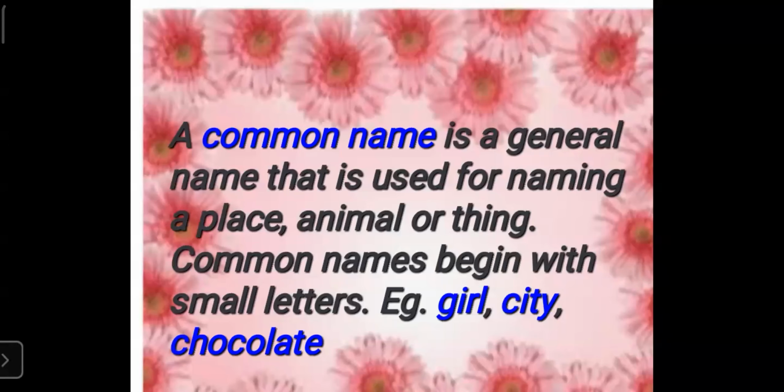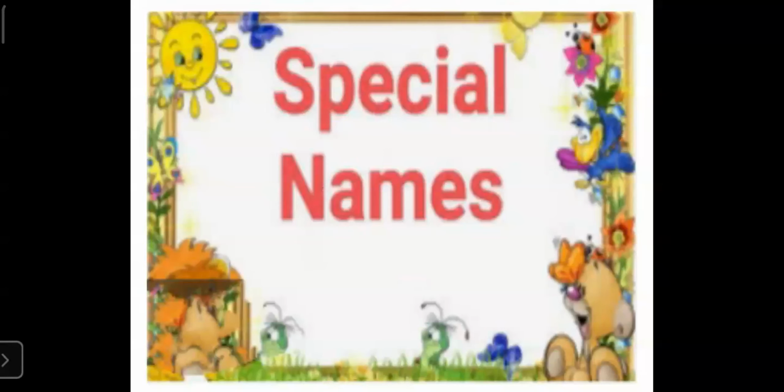Common name, students, is the general name given to a person, place, animal, or a thing, and it always begins with small letters. Next thing is special name.